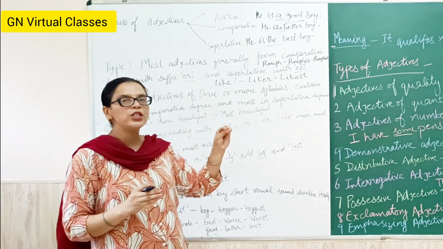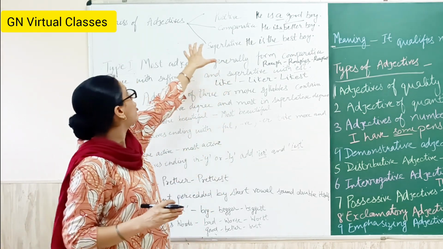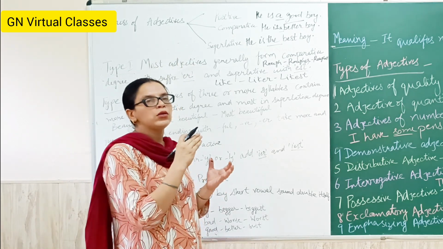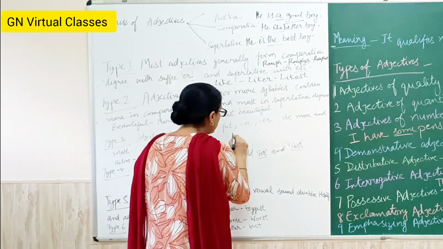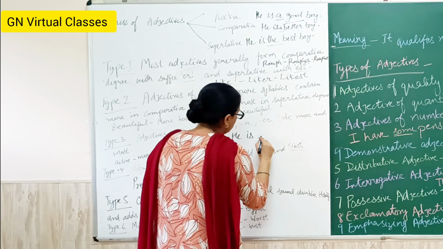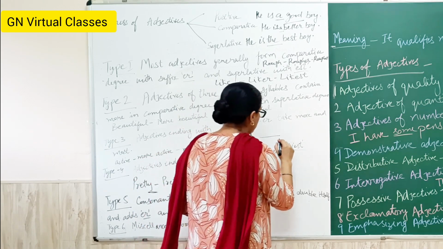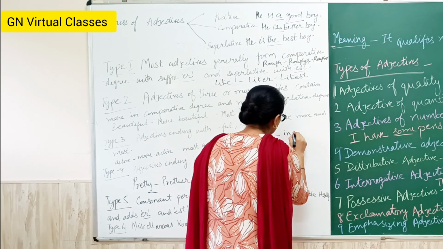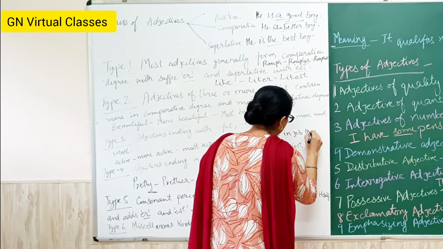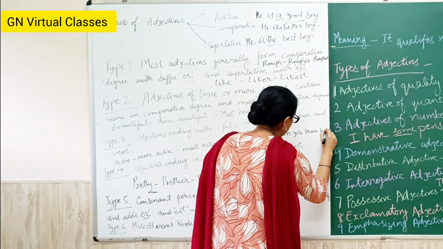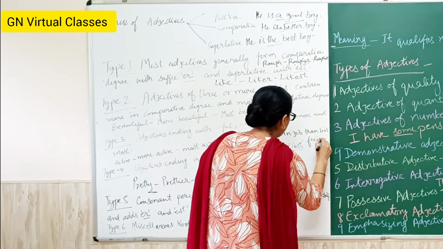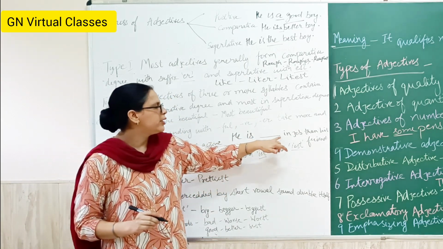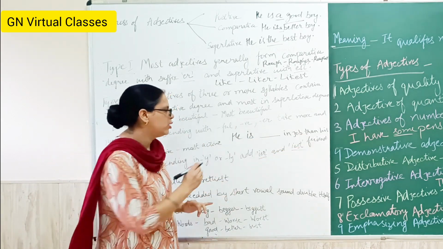And the questions from this type of degrees of adjectives come like, you have to write the degree of the given word. For example, you have to answer a question like: Philip, he is dash in job than his friend.